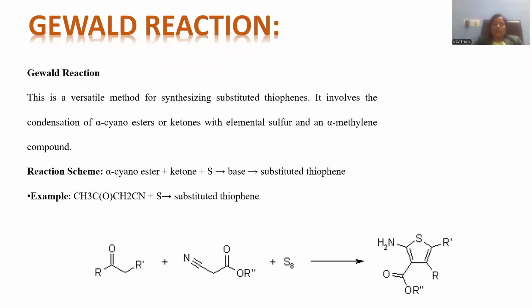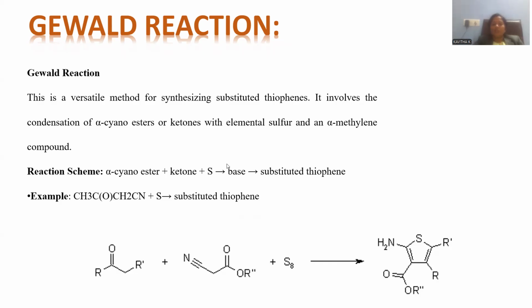Let me show another named reaction called the Gewald reaction. The Gewald reaction stands for a ketone being treated with a nitrile compound in the presence of sulfur powder. Sulfur powder is taken as a sulfurizing agent. The compound taken here is called an alpha-cyanoester, where nitrile and ester exist together in the molecule, and this is the ketone, and this is the sulfur powder that is mixed in.